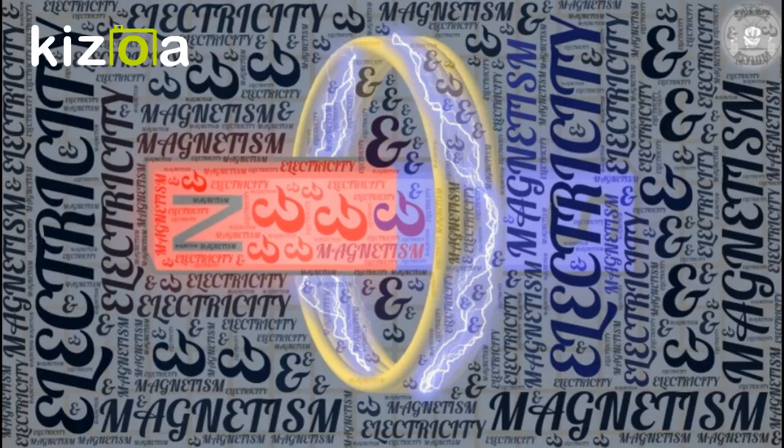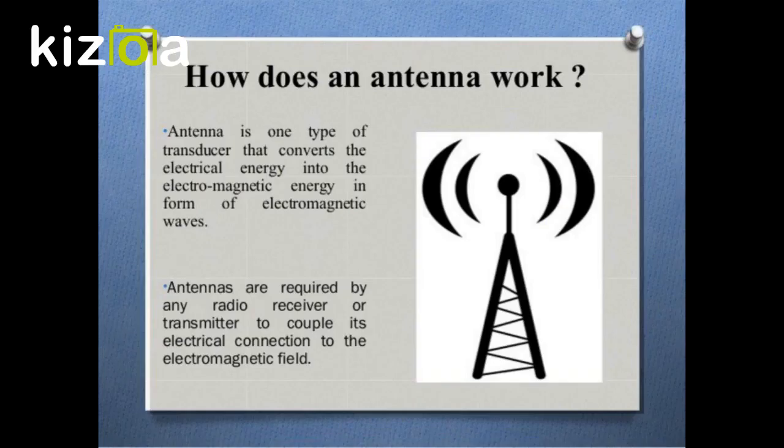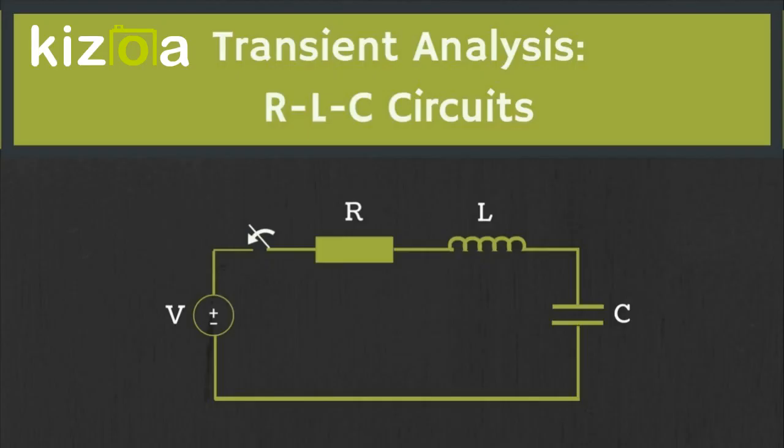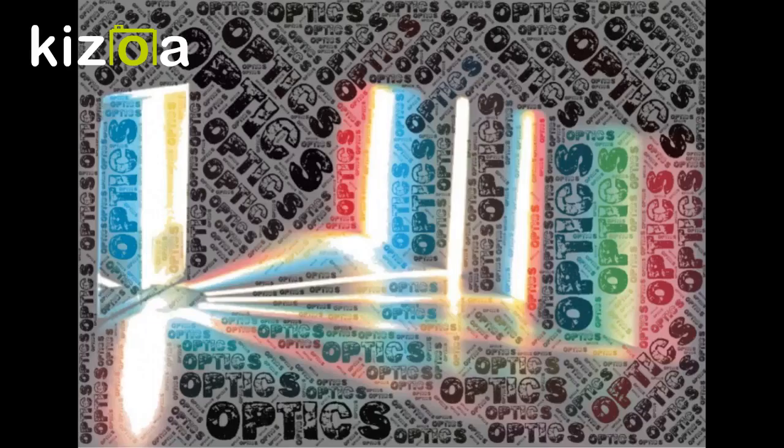Electricity and magnetism, combinedly known as electrodynamics, deals with electric and magnetic phenomena associated with charges and magnetic bodies. Its basic laws were given by Coulomb, Oersted, Ampere, and Faraday, and encapsulated by Maxwell in his famous set of equations known as Maxwell's electromagnetic equations. The motion of a current-carrying conductor in a magnetic field, the response of a circuit to an AC signal, the working of an antenna, the propagation of radio waves in the ionosphere, etc. are problems of electrodynamics.